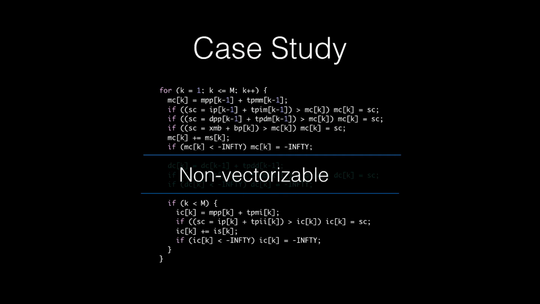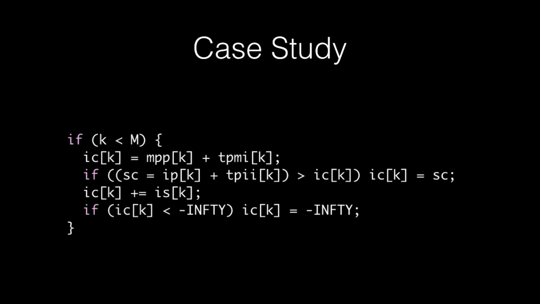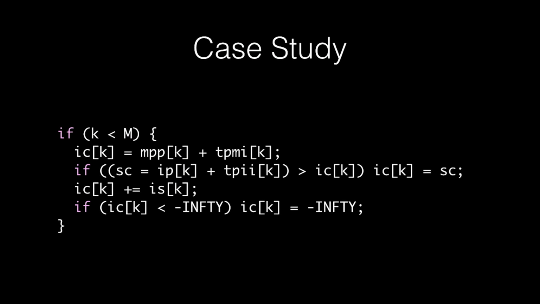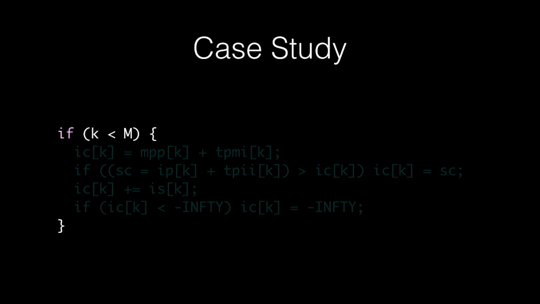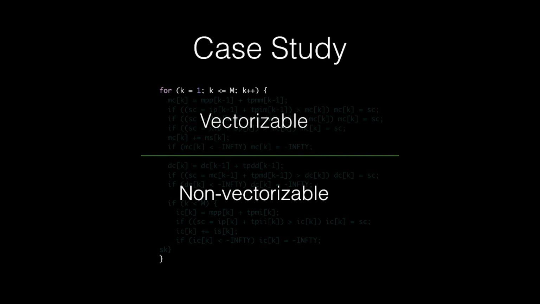On the other hand, the top part, in terms of memory dependencies, is vectorizable. Let's also look at the final third part to complete the picture. So if you look at this, turns out this is not vectorizable either, because this if block here is not if convertible, because the condition depends on the induction variable, and this is not something we support in the vectorizer currently. So to summarize the loop, the top part is vectorizable, the bottom part is non-vectorizable.